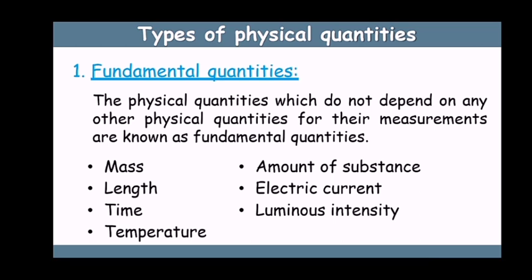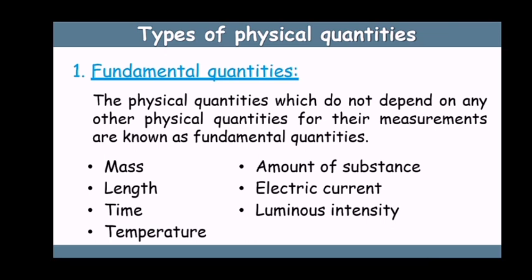Now what are the types of physical quantity? The first and foremost type is the fundamental quantity. As the name suggests, fundamental quantities are the quantities which do not depend on any other quantity. There are a total of 7 fundamental quantities, which are mass, length, time, temperature, amount of substance that you measure in mole, electric current, and luminous intensity. The word luminous intensity you have maybe heard for the first time in class 11.